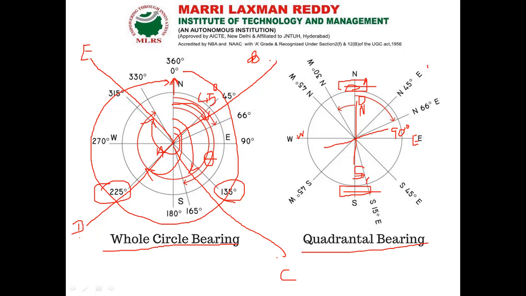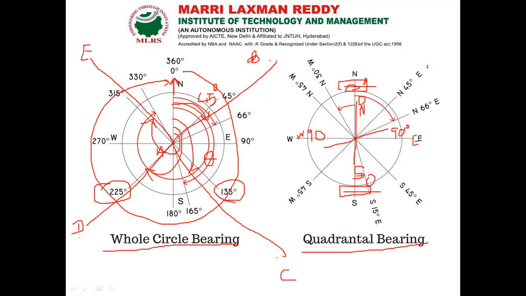Similarly, here it is 0 degree and here it is 90 degree, and here also 0 degree and here 90 degree. East and west have 90 degree readings, and north and south have 0 degree readings. So the graduations are between 0 degree to 90 degree. That's why I get reference points from north or else south, and towards which direction I move, either east or west, I have to denote clearly in the quadrantal bearing system.